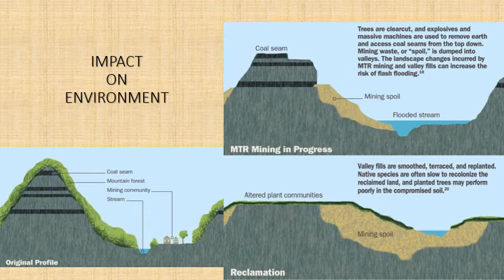And when you move into the third one, valleys, the last part, you can see it is totally different. When you compare it to the original profile, the last reclamation point is totally different. The valleys are smooth, terraced and replanted. There is no resemblance to the original area. The stream is lost, and the mining community and the society living nearby also get affected. Maybe we were able to take out the horizontal coal seams, but at the same time, we have lost the old landscape. To replace it the original way, it will take a lot of human effort.